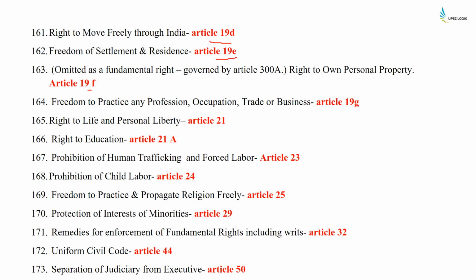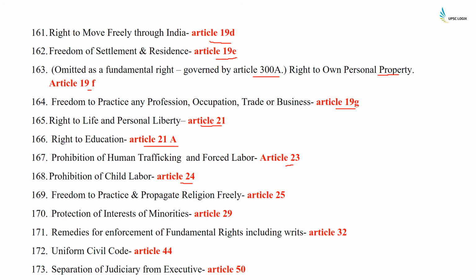19F was omitted. It was one of the fundamental rights and is now governed by Article 300A. It was the right to own personal property. Freedom to practice any profession or occupation, trade or business is Article 19G. Right to life and personal liberty is Article 21. Right to education is Article 21A. Prohibition of human trafficking and forced labor is Article 23. Prohibition of child labor is Article 24.